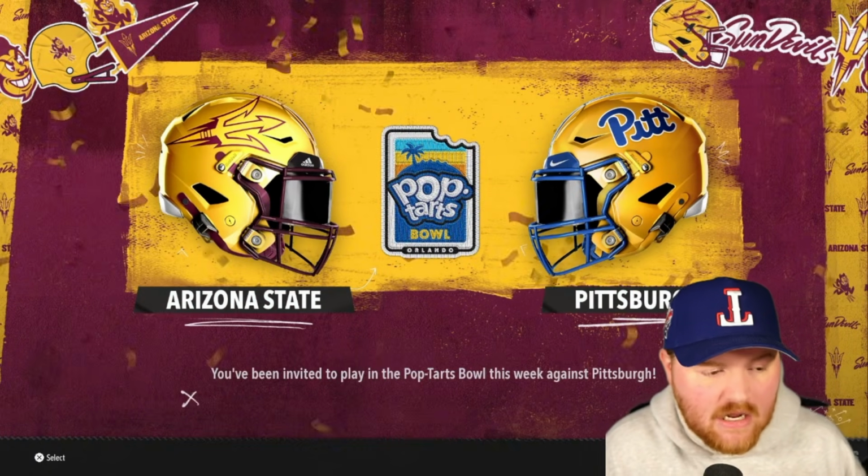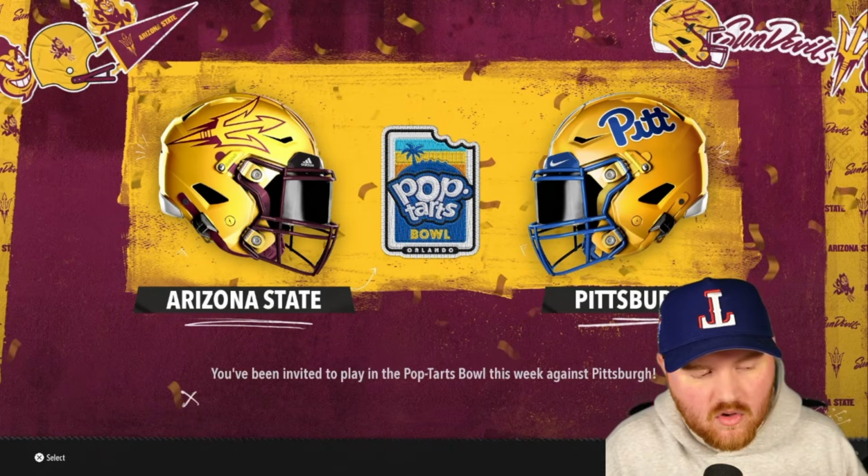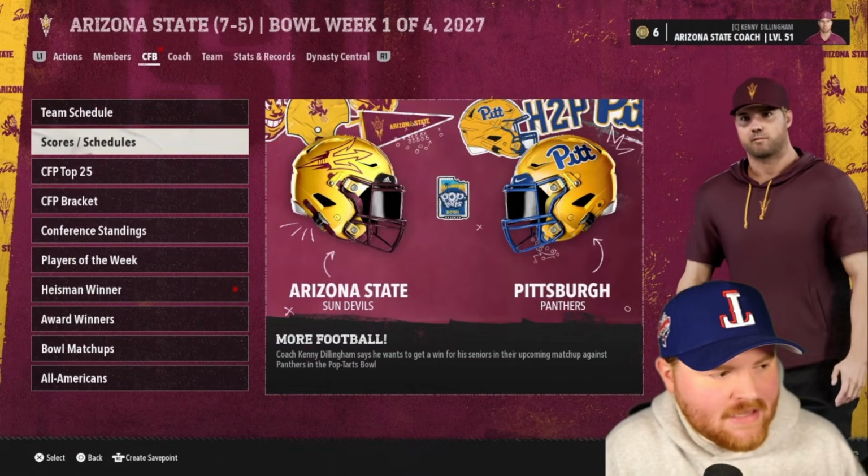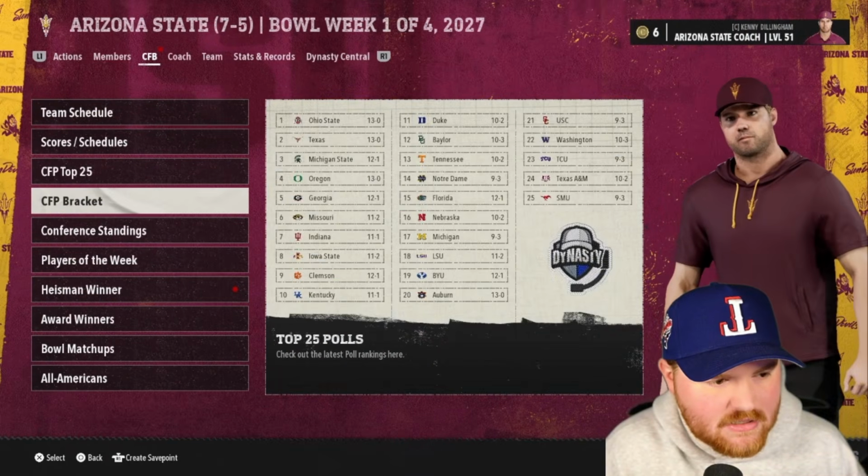Pitt and Arizona State, a rematch of the first year Pop-Tarts Bowl. They are matching up yet again. Arizona State did not do what we thought they would do in the Desert Conference. Desert Conference in total did not do very well either.